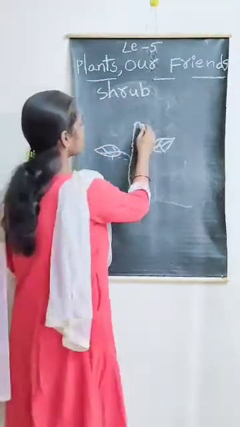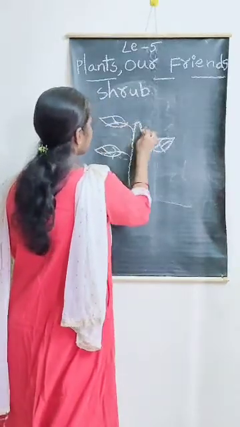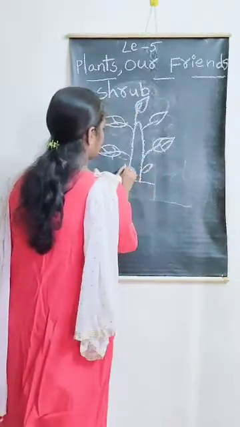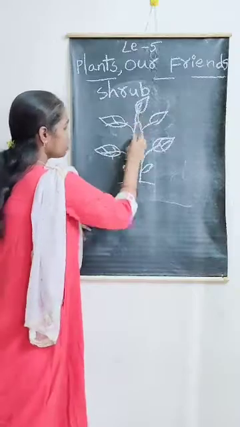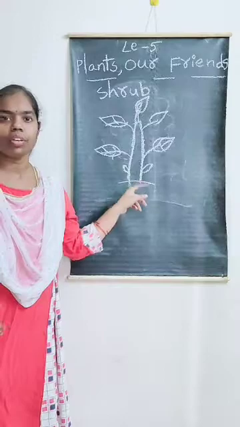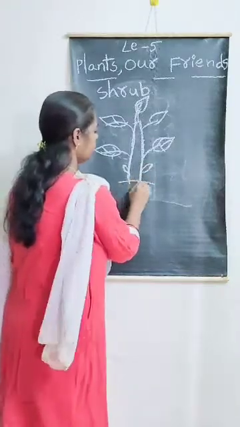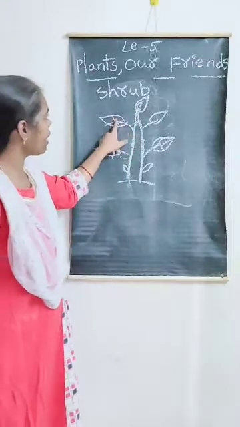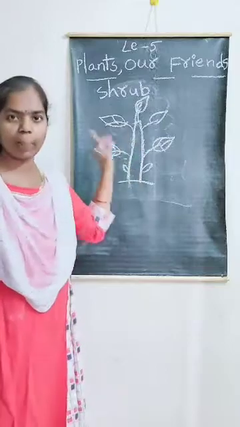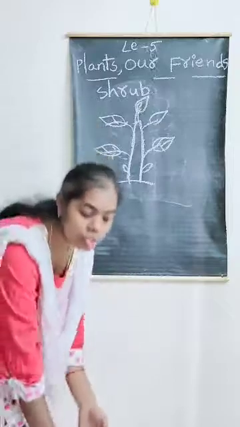A shrub also has a thin and hard stem. See this stem, Nana, once. How is this stem? Yes, thin and hard, not strong. This is called a shrub. It also has so many branches, but the branches grow close to the ground.